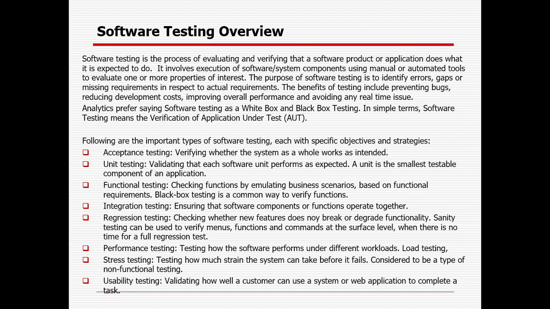So I will be raising it as new. Then it will be assigned to the developer after analyzing it. In case the developer finds it is a valid one, they will fix it, and if it is an invalid one, they will reject it. Once they fix it, it will be assigned back to the tester to test it. In case the tester finds the defect is working fine, they will close it. Otherwise they will reopen it, and again it will go through the same cycle. So that way, the defect lifecycle works.